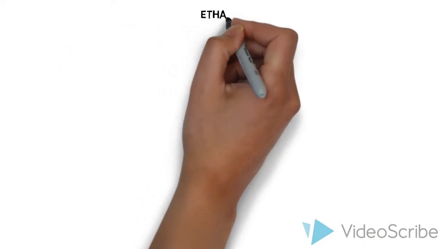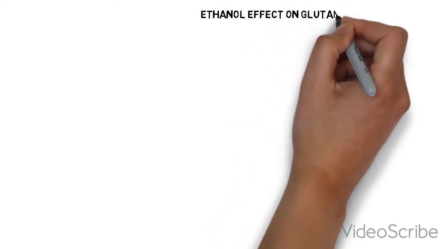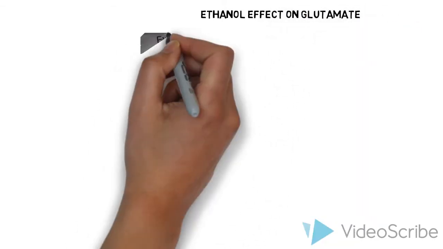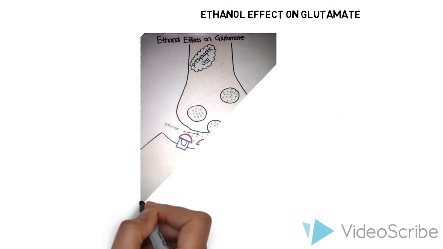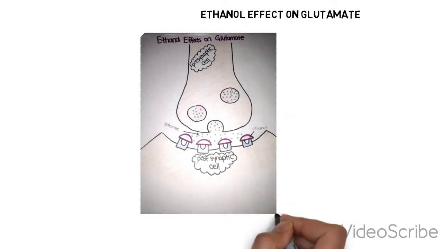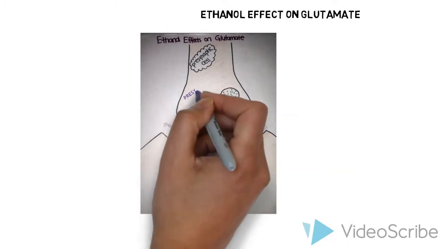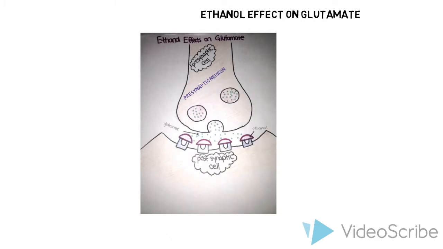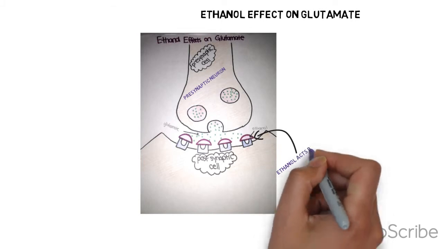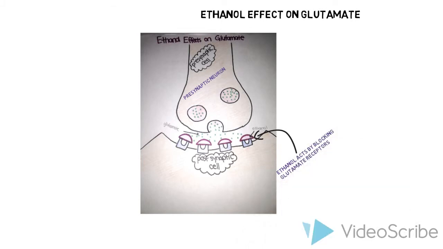Next is glutamate. Ethanol is a glutamate antagonist, meaning it decreases the effect of this neurotransmitter on the postsynaptic membrane. Ethanol acts by blocking glutamate receptors, as we see represented by the purple semicircles in the diagram. Once the neurotransmitters are released from the presynaptic membrane, they will be unable to bind and will have no effect on the action potential of the postsynaptic cell. Because glutamate is an excitatory neurotransmitter associated with movement, speech, and thought production, alcohol will cause a slowdown of these actions.